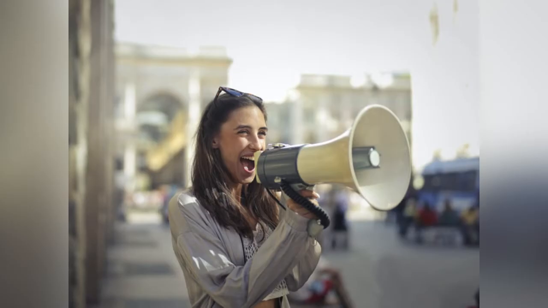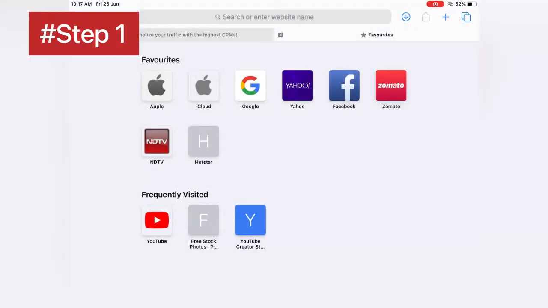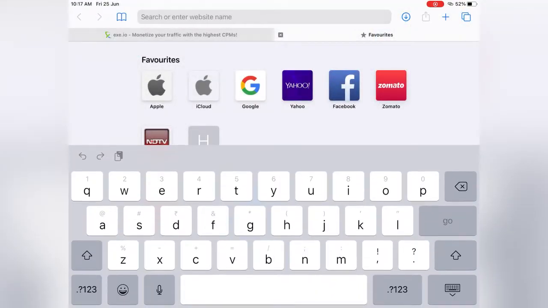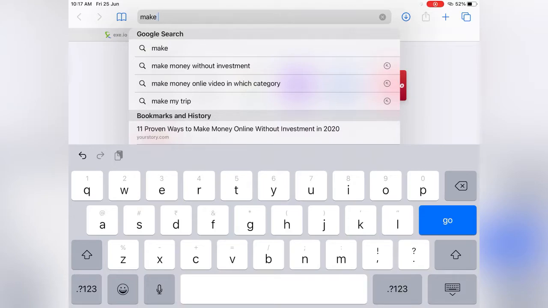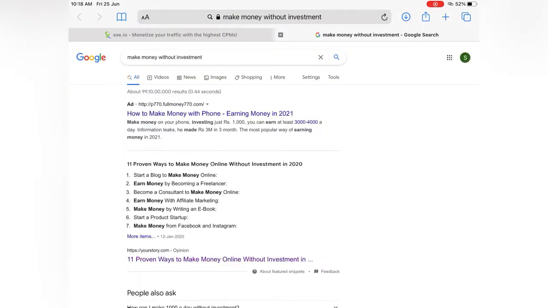Now coming to the first step of this process, you have to go to Google first and then try to find a topic that is of global approach, not having an approach to a small number of people, but it should have a global approach. So let's say I'm finding a topic: best ways to make money online without investment. So that can be a very good topic, so I will just find it. So make money without investment, that could be a very good topic.